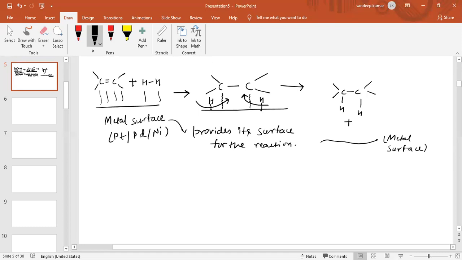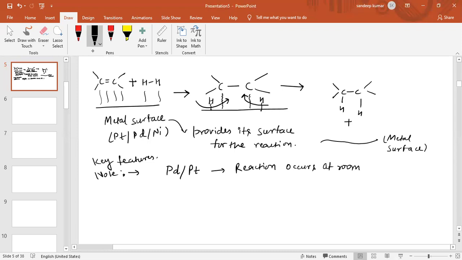See now, the key features. Please note each and every point, because each and every point is very important. If we use platinum and palladium as a catalyst, the reaction occurs at room temperature. Now it is clear to all of you.